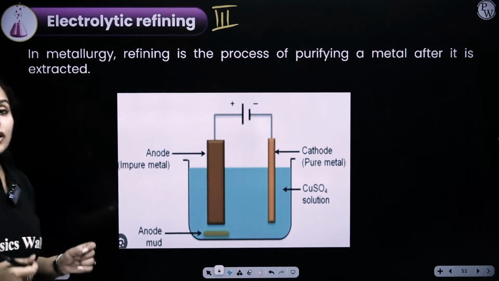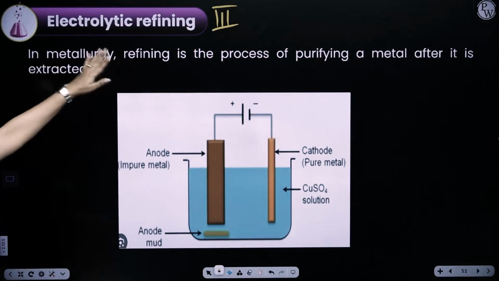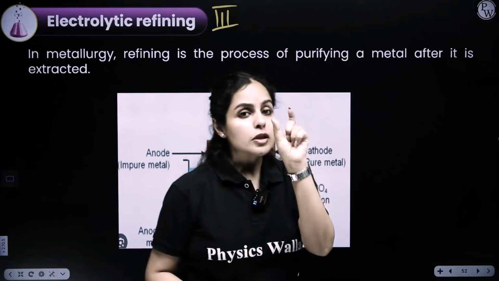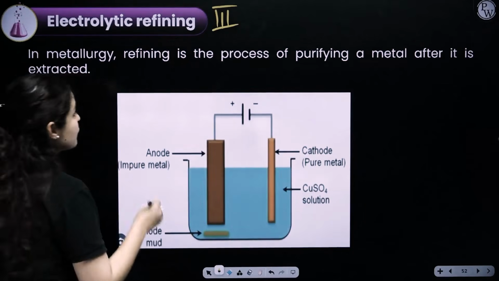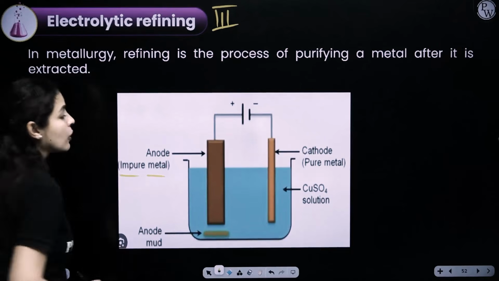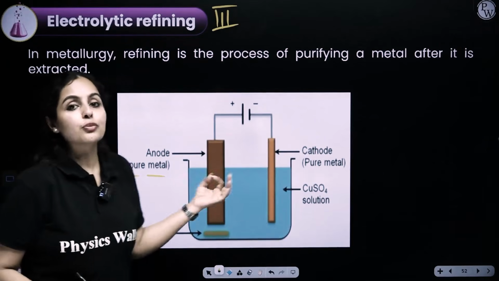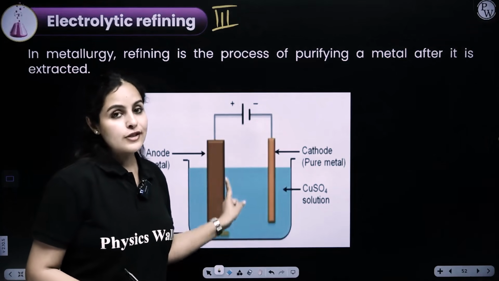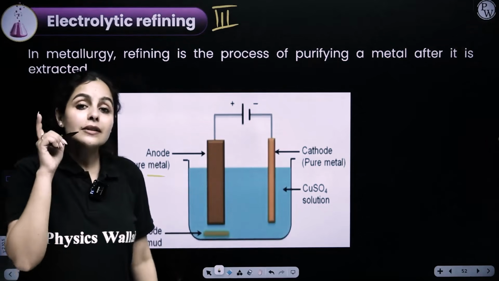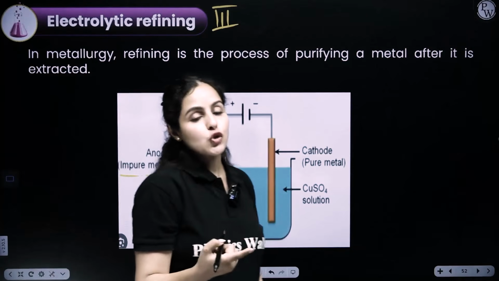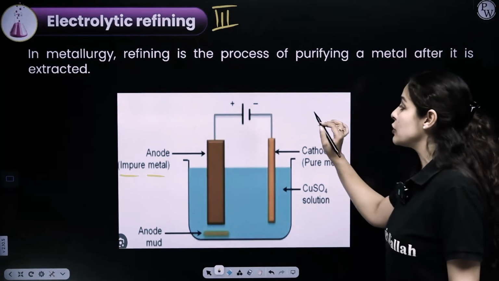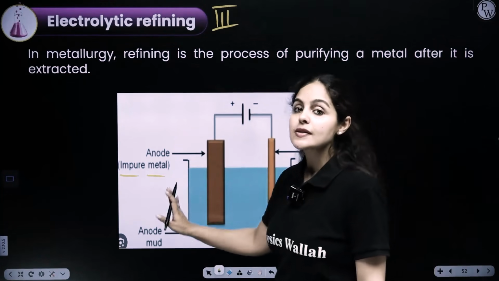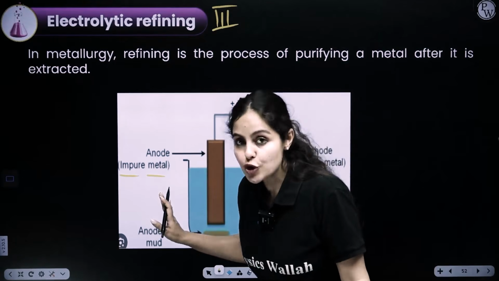Now, to do the refining process, we require a particular process called electrolytic refining. For electrolytic refining, there are certain pointers that you need to remember. One of them is that the anode has to be the impure metal. Whatever metal you need to purify, place it at the anode side, meaning connected to the positive terminal of the battery. And a pure thin strip of the same metal has to be connected to the negative terminal of the battery, automatically making it the cathode. So your anode here is the impure metal that you need to purify.